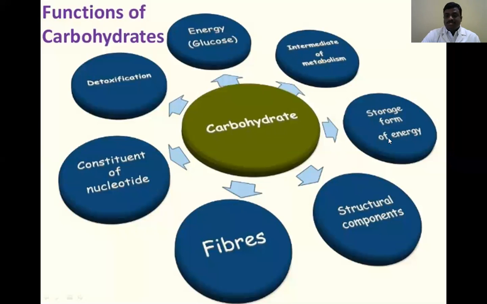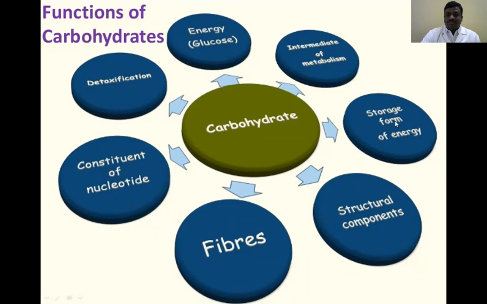Next one is storage form of energy. Whatever glucose is metabolized produces glycogen. Glycogen is stored in muscle as well as in the liver. Humans mostly depend on external sources for getting energy from glucose, but during fasting we are not taking any food.